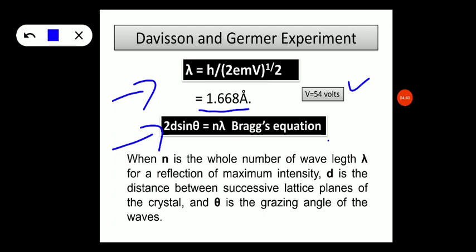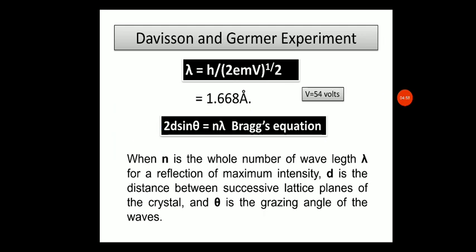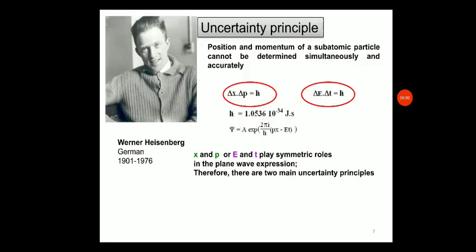In Bragg's equation, n is the whole number of wavelengths, lambda is the wavelength, d is the distance between the successive lattice planes of the crystal, and theta is the grazing angle of the wave. So, students, de Broglie's hypothesis was confirmed by the Davisson-Germer experiment. Every subatomic moving particle has a dual nature. It can behave like a particle as well as a wave.